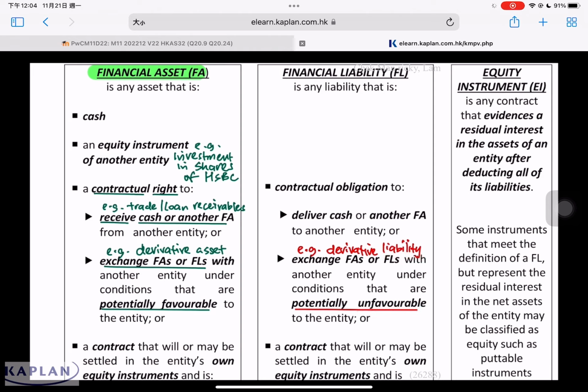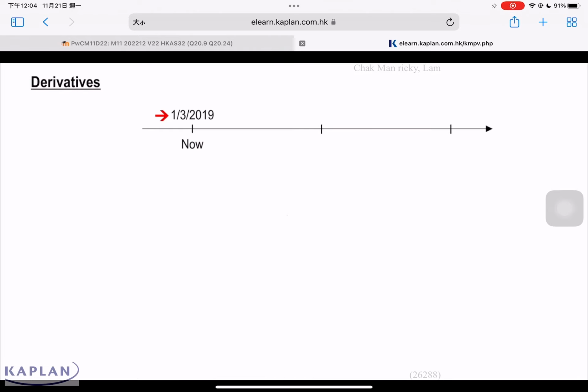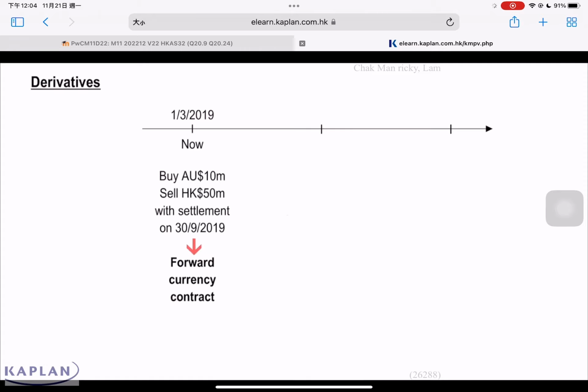Take for example, now is 1st March 2019. The company entered a contract to buy Australian dollar 10 million and sell Hong Kong dollar 50 million with settlement on 30th September 2019. This is considered a forward currency contract. A forward currency contract is, by nature, a derivative instrument. The settlement date is 30th September 2019.